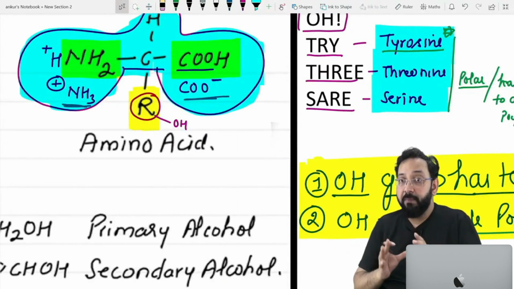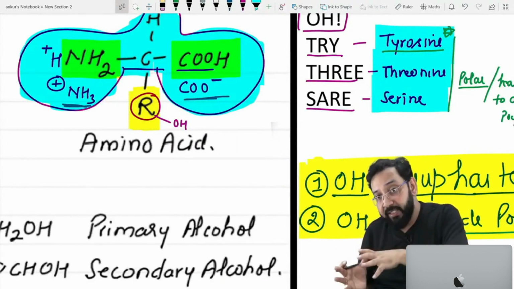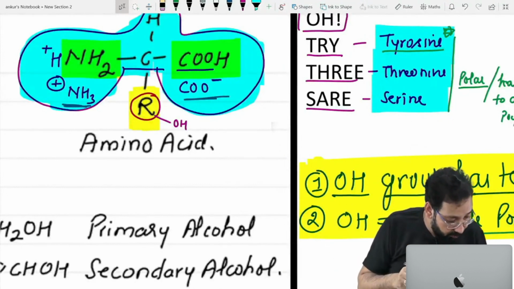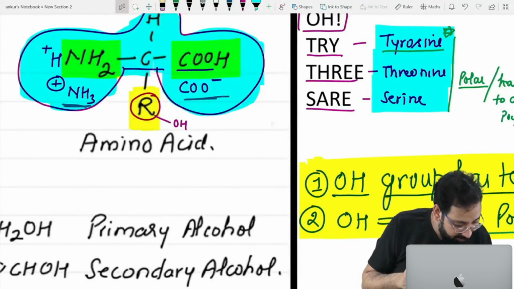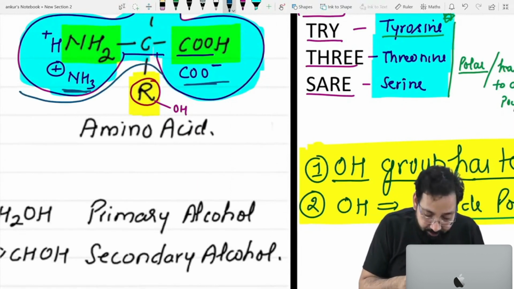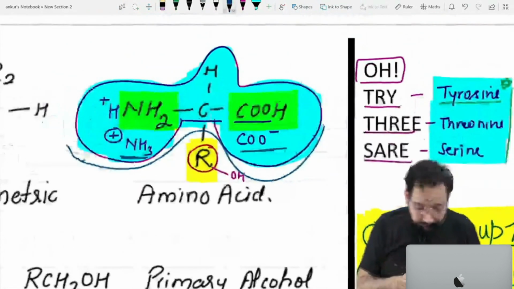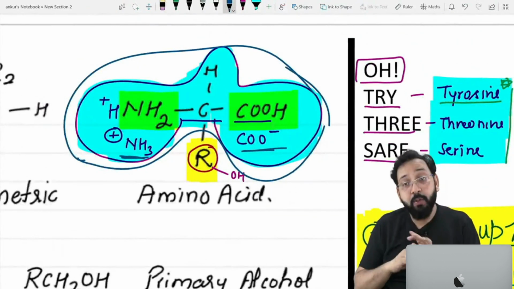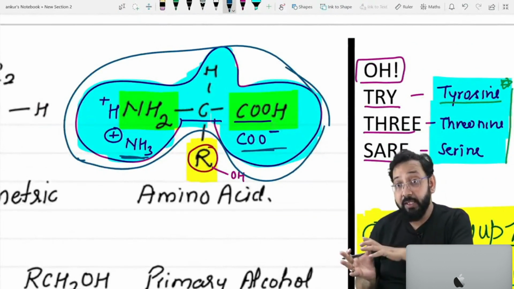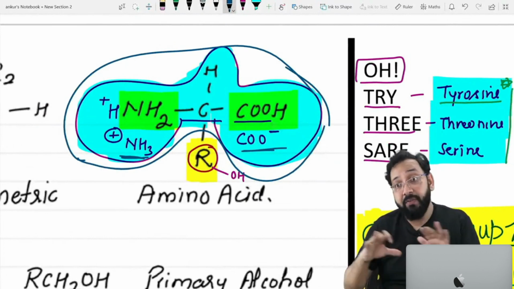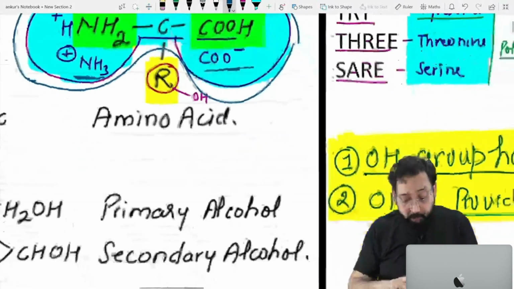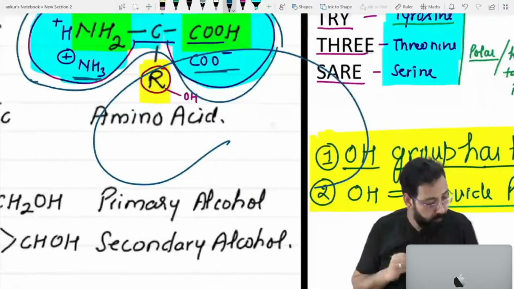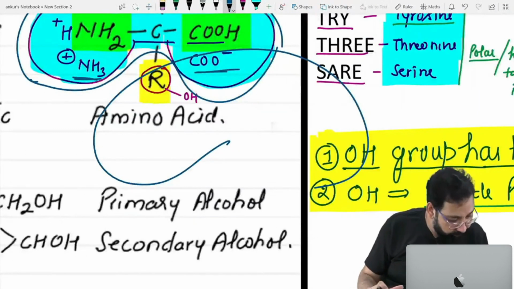All amino acids have this portion common. Only the side chain is different, and we define all 20 amino acids on the basis of the side chain. This would not be counted. Okay, dear Ayush?